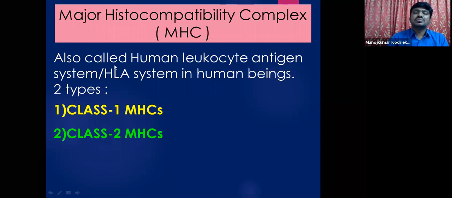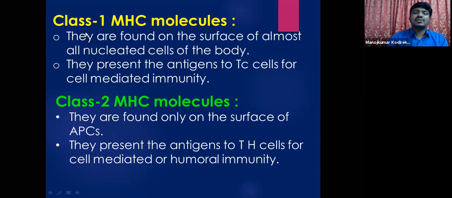And coming to the types of major histocompatibility complex, this is also called the human leukocyte antigen system, simply abbreviated as HLA system. So what does HLA stand for? Human leukocyte antigen system. This is otherwise called the major histocompatibility complex. There are two types of major histocompatibility complex molecules. Of them, one is class 1 MHCs, another one is class 2 MHCs. Class 1 MHC molecules are generally found on the surface of almost all nucleated cells of the body.